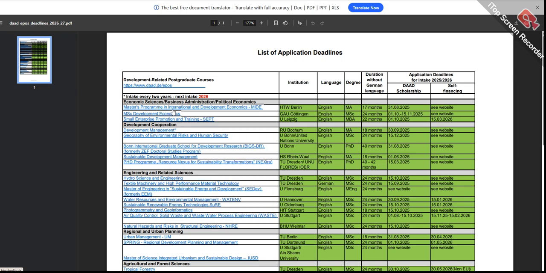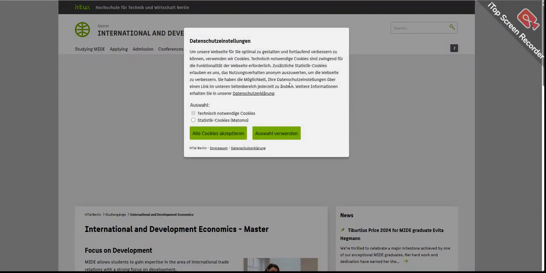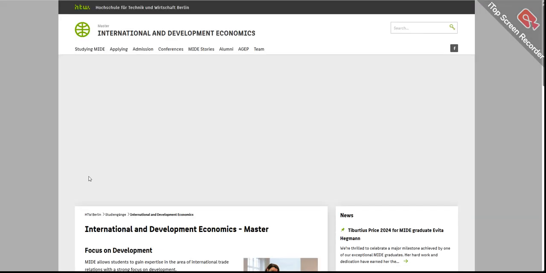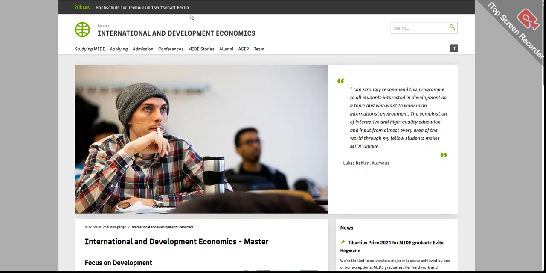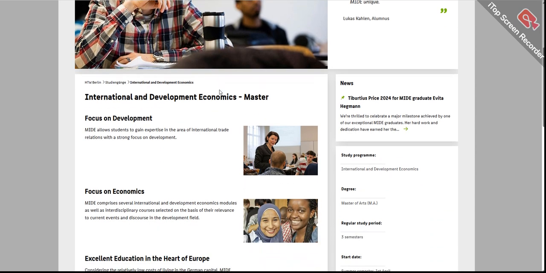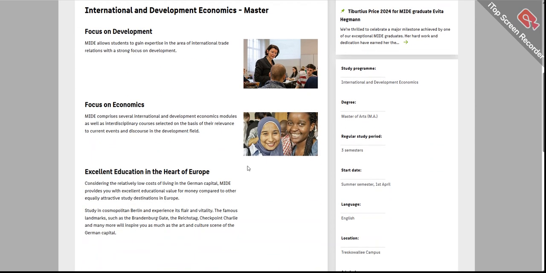You can click on this link, and it will take you to this page. This is the page of International Development Economics. This is the page of the university, and this is the Masters in International Development and Economics. They have written each and everything in detail.